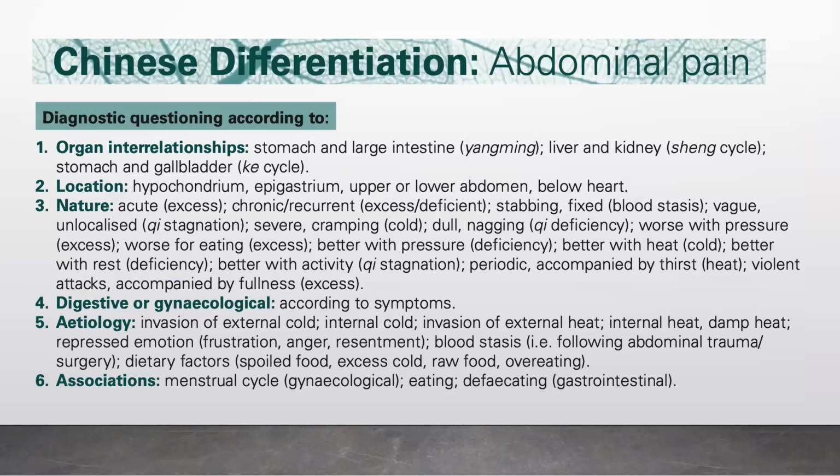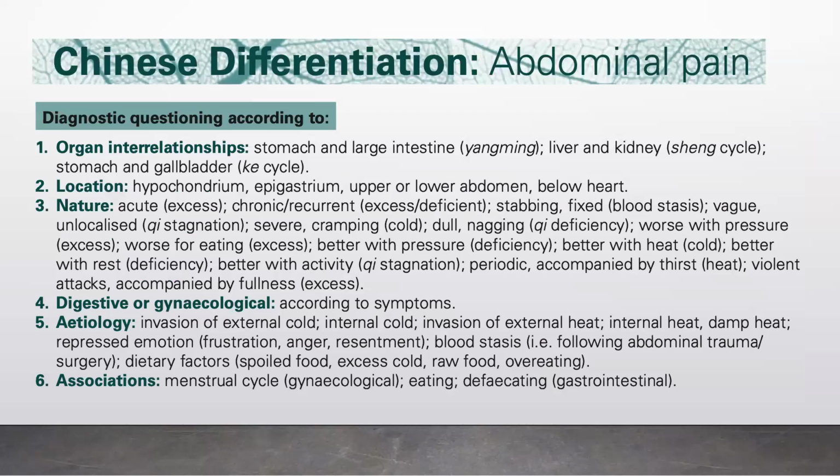Digestive or gynecological, it will be according to external cold, internal invasion of external heat, internal heat, damp heat, repressed emotion like frustration, anger, resentment. It could be due to blood stasis that is following abdominal trauma, or surgery, or it could be due to dietary factors like eating spoiled food, excess cold, raw food, or overeating.